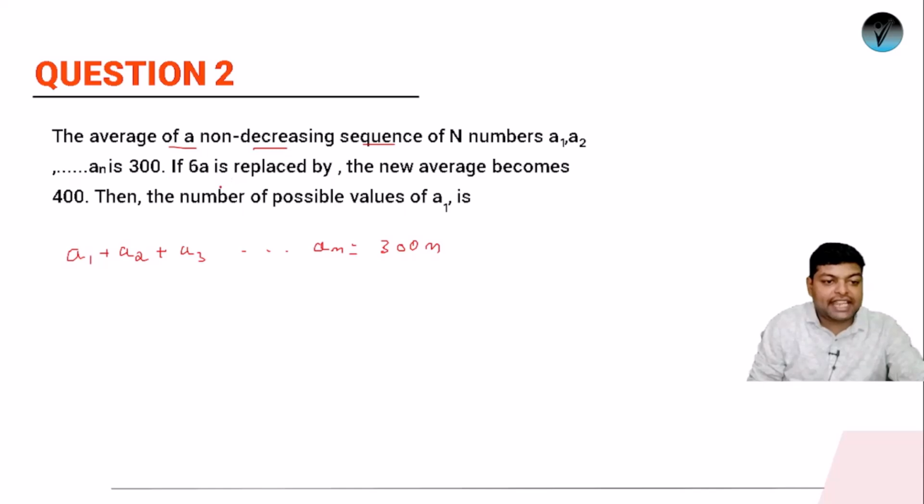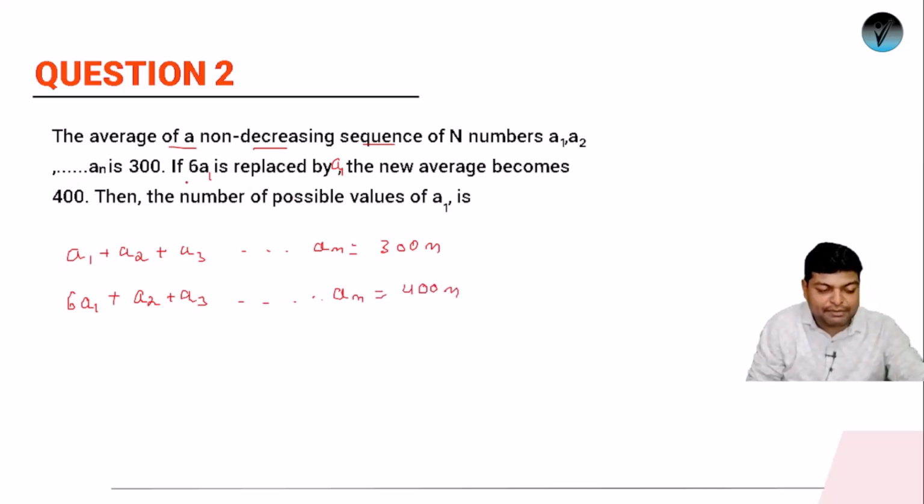If a1 is replaced by 6a1, just make a correction. In this question, instead of a1 I'll be replacing it by 6a1, so the average is becoming 400. If I add all 6a1 plus a2 plus a3 up to an, it will be 400n.